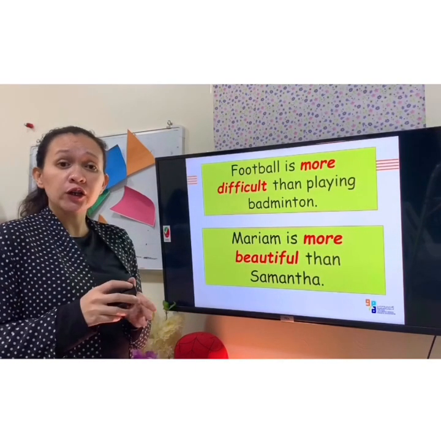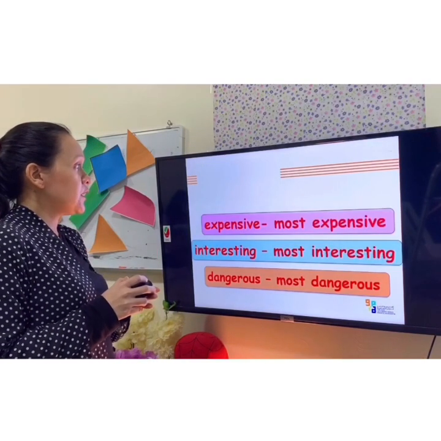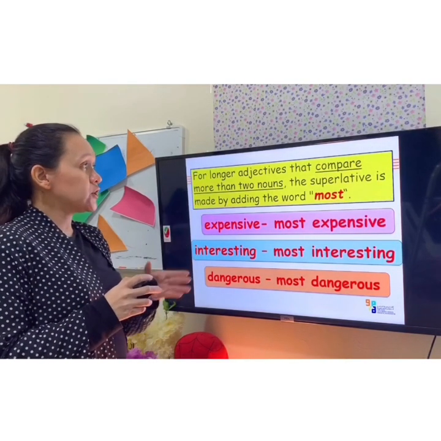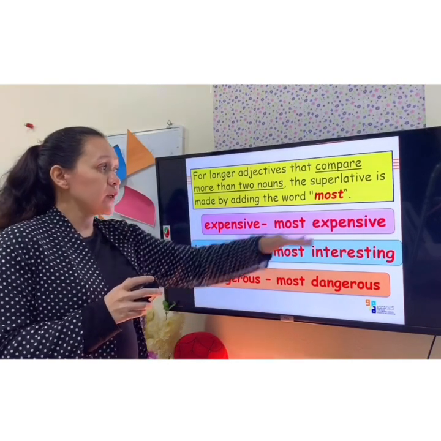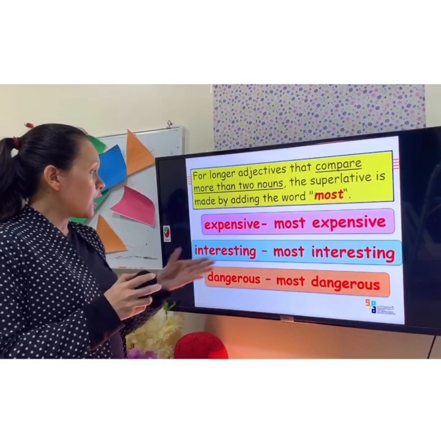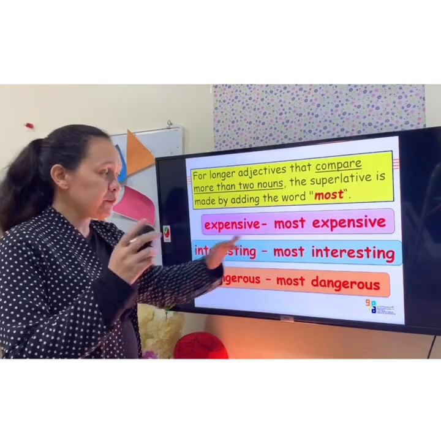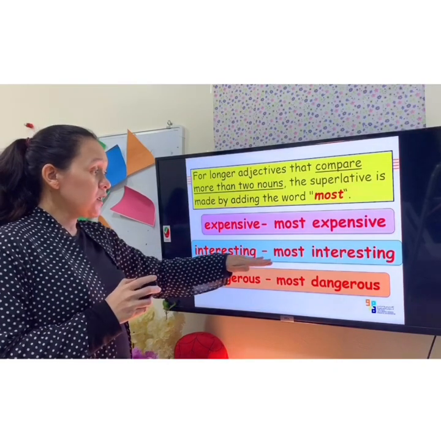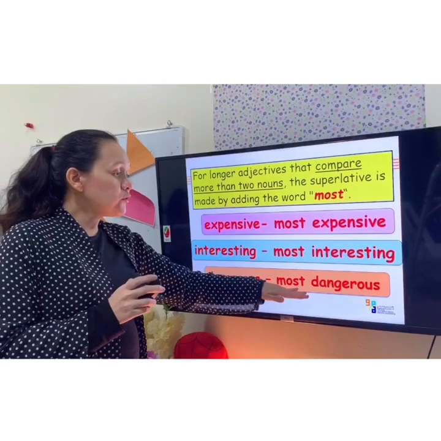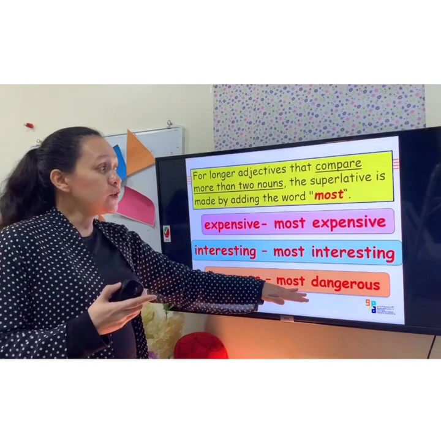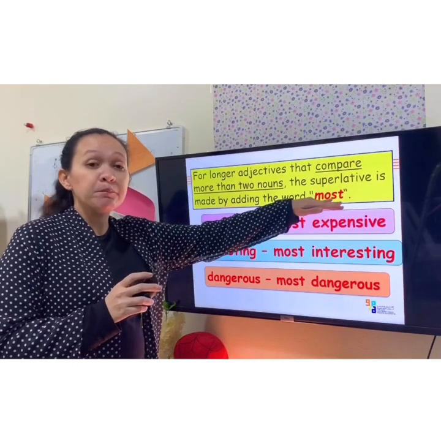Now how about if we are going to compare more than two nouns? Now let's check it here. So for longer adjectives that compare more than two nouns, we are going to add the word most. So I have here some examples. Expensive to most expensive. Interesting to most interesting. Dangerous, most dangerous. Again, when you're comparing more than two nouns, you're going to add the word most.